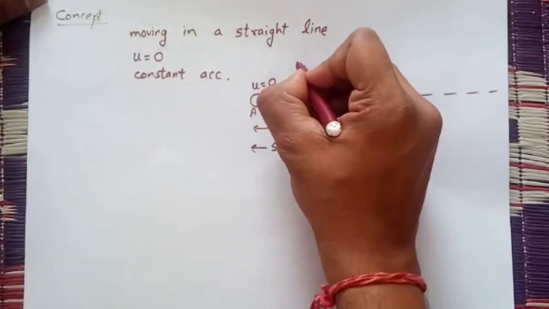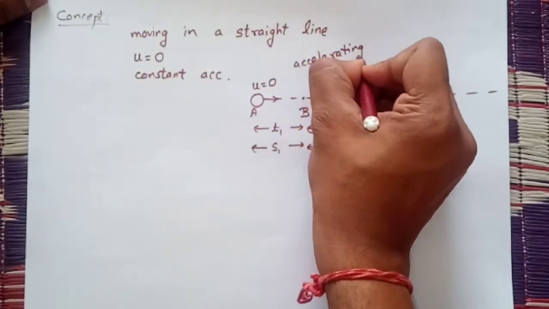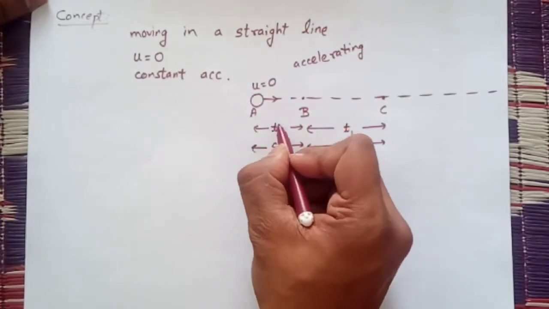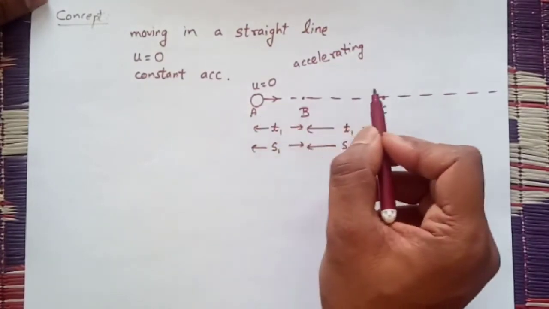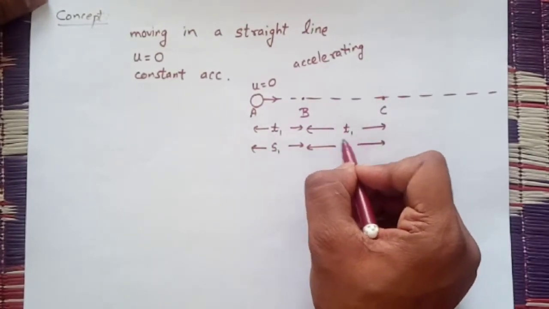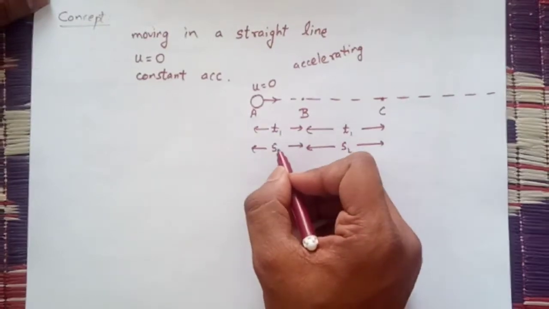Since the particle is accelerating, means it is increasing its speed continuously, so in time t1 it will cover the distance s1, that will be less, but in time again t1 the distance covered by it will be s2 and it will be more than s1.